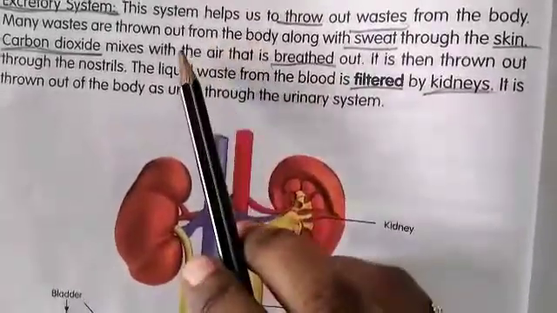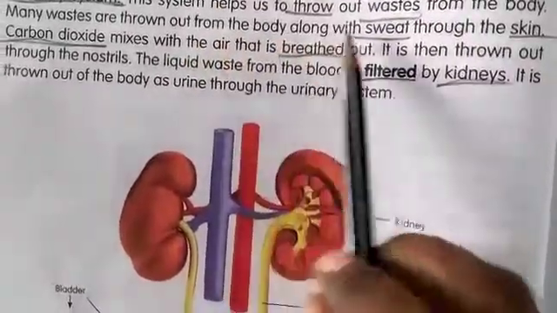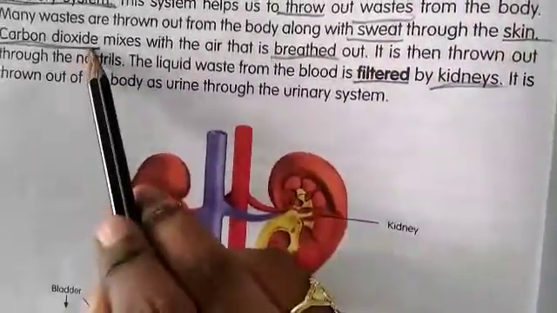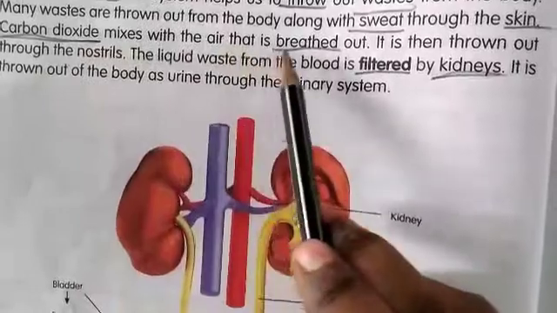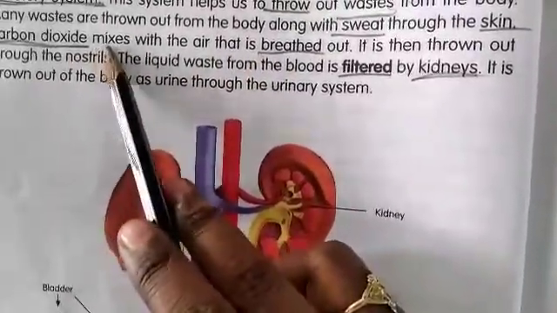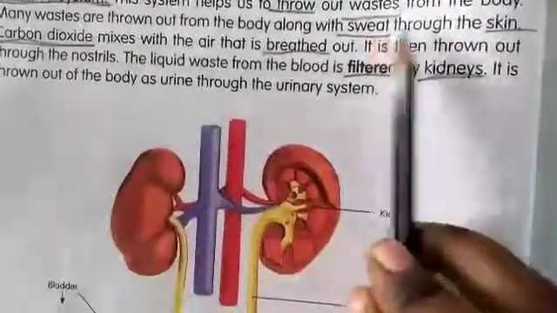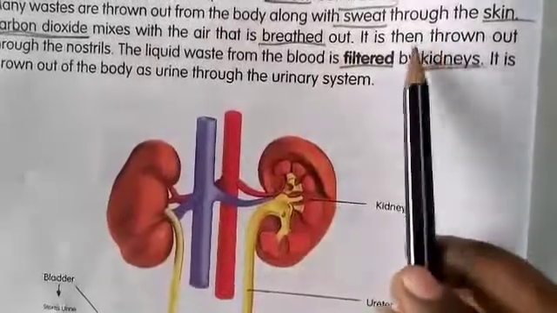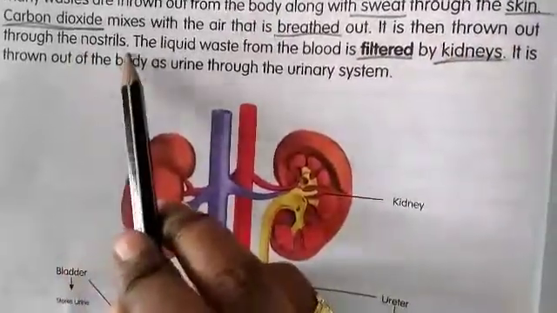So how do the wastes go out? Through the sweat, through the skin, and mixed with carbon dioxide when you are breathing out. It is then thrown out through the nostrils.